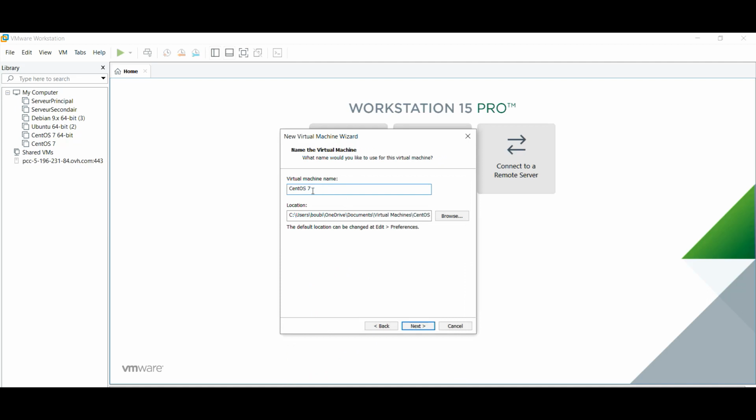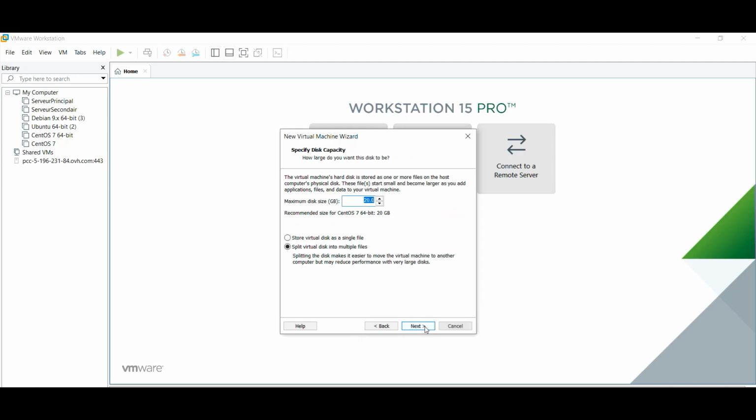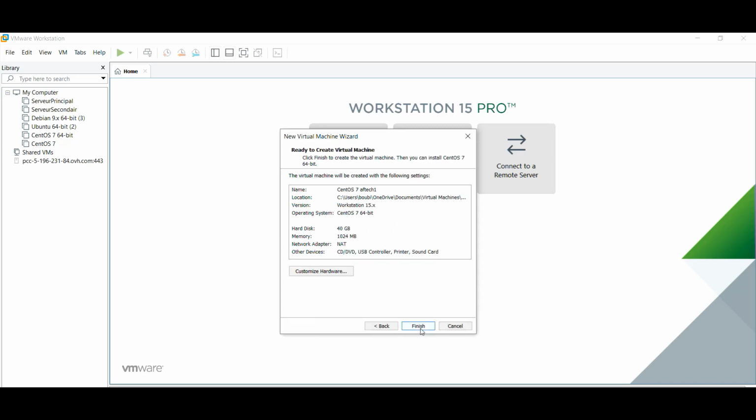We choose a name for our virtual machine. Take one, for example. Next, we choose the size of the hard disk, 14 gigabytes for example. Store virtual disk as a single file. Next, and finish.